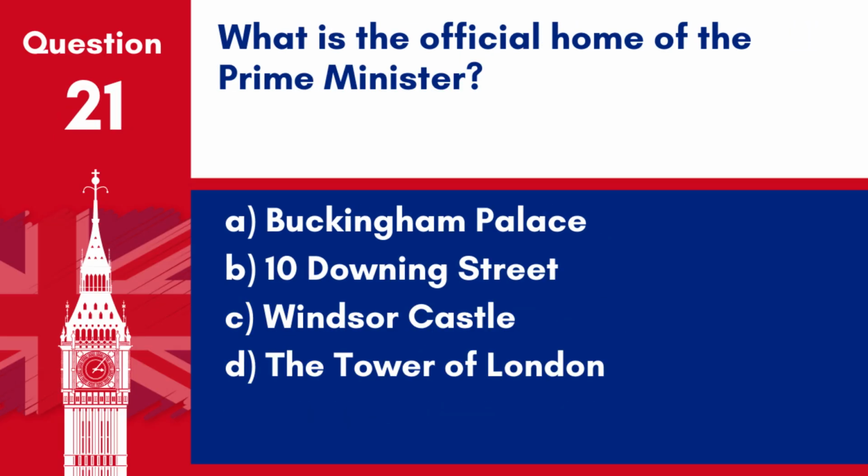Question 21. What is the official home of the Prime Minister? A. Buckingham Palace. B. 10 Downing Street. C. Windsor Castle. D. The Tower of London. Answer: B. 10 Downing Street. The official residence and executive office of the Prime Minister of the United Kingdom is 10 Downing Street.